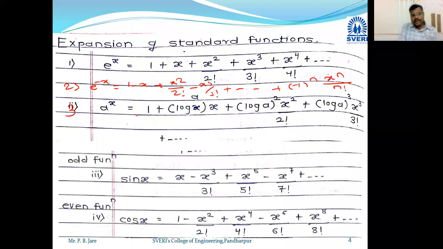Third, a raised to x. Write down third, a raised to x. Instead of e, we put a, and instead of x, we put x log a. Okay, so just write down third. Fourth, sin x. Fifth, cos x.